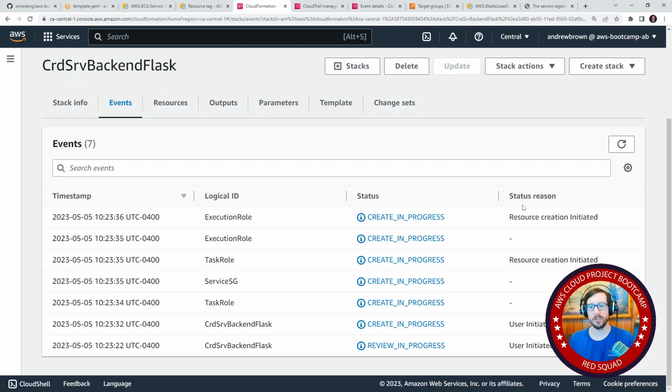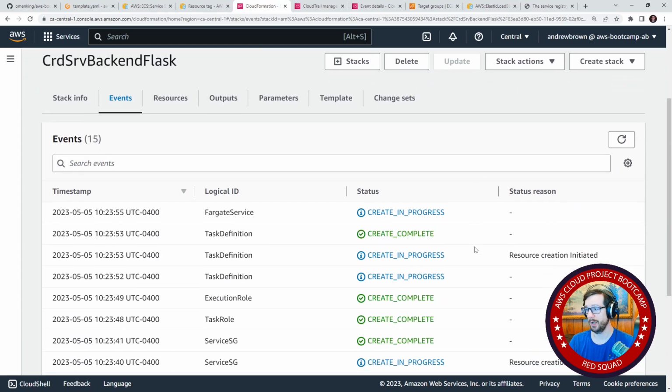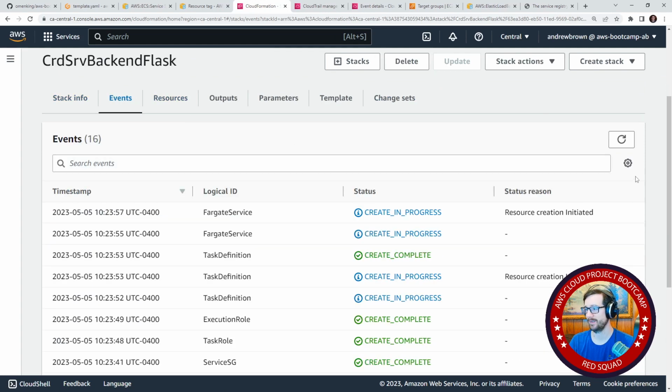But just thinking about it, the service registry stuff is definitely something I remember when doing App Mesh, and so I thought maybe sometimes CloudFormation doesn't really match what the CLI does, so I thought maybe in that case it was slightly different, but I guess we just missed the other one. It created, did it finish? It's not done yet. I'll see you back here in a moment, okay?